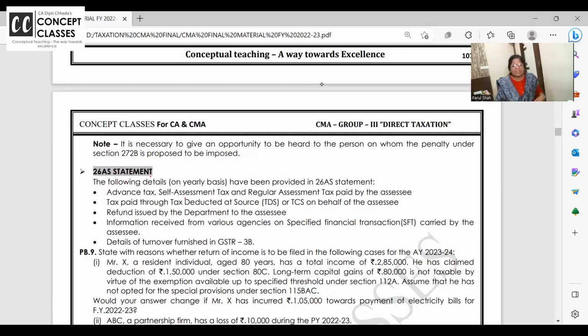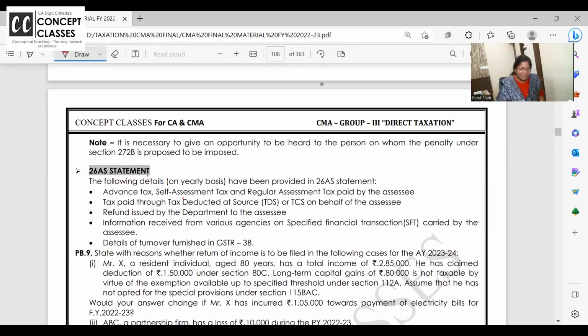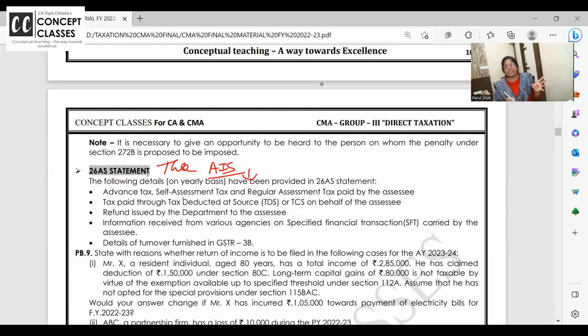26AS statement is a statement where all your details are auto dropped. And this is very important as a theory question. Along with the annual information statement, they cross check this. So whenever you file your return, you should cross check what you showed in the return and what has been auto dropped in 26AS. 26AS, no one enters, this is auto dropped, it comes into your account. Like if you have deducted TDS in my account, TDS deducted by student, and it will reflect.